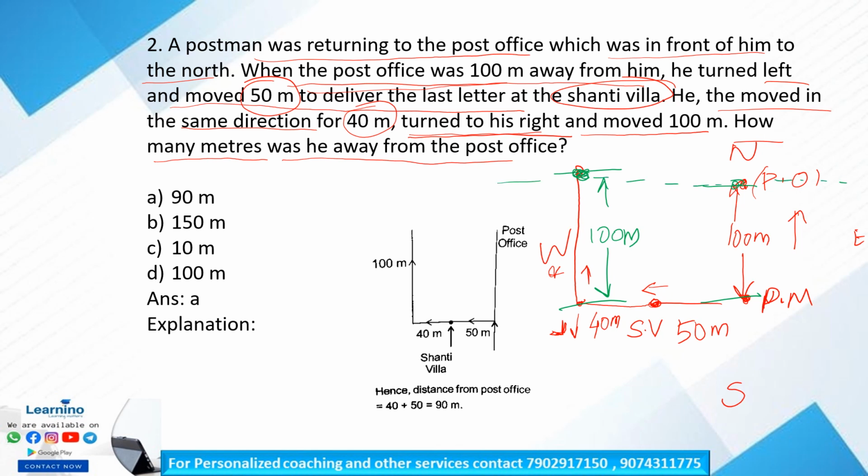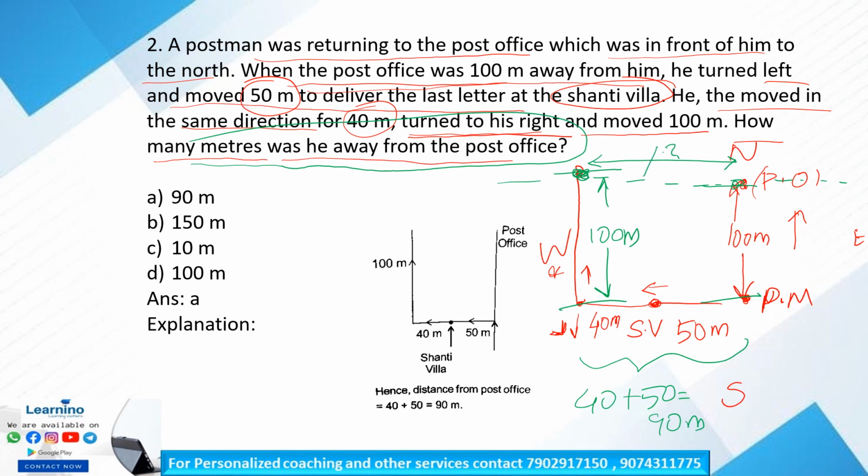So the question is, how many meters was he away from the post office? So we have to find this distance. We already know this distance is 40 plus 50 is equal to 90 meters. So we can say this and this line are parallel. So the distance between the post office and the postman is the same, 90 meters. Isn't it? So our answer is option A, 90 meters.